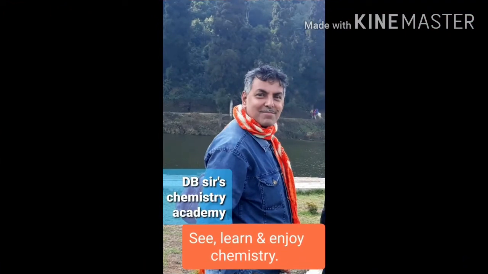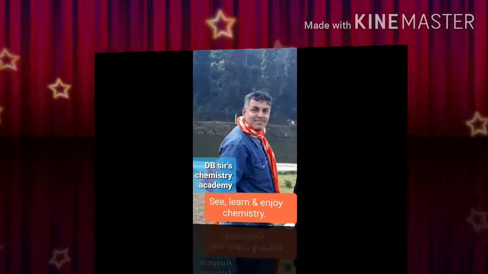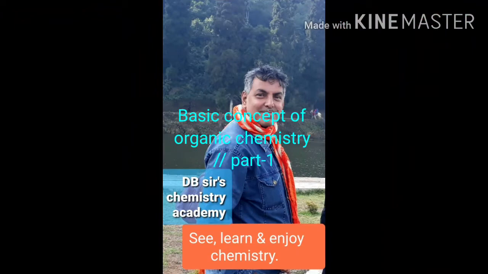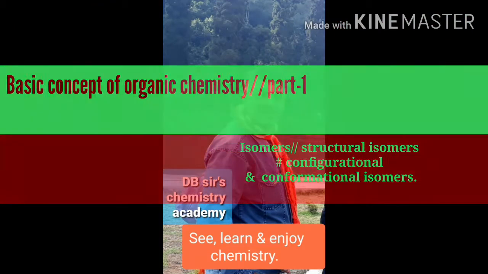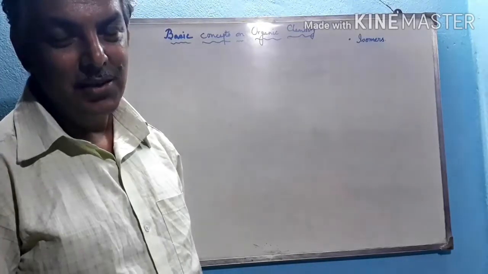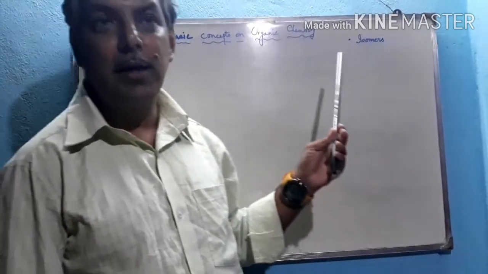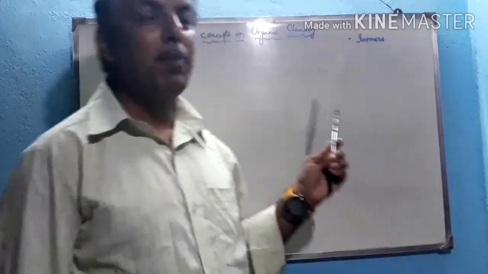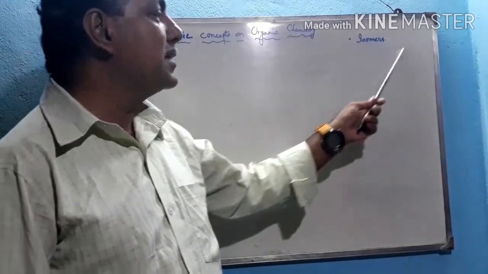Today's class is on basic concepts of organic chemistry, part 1, which contains structural isomers and conformational and configurational isomers. Today we are discussing the basic concepts of organic chemistry. This is the first part. The first portion is isomers.